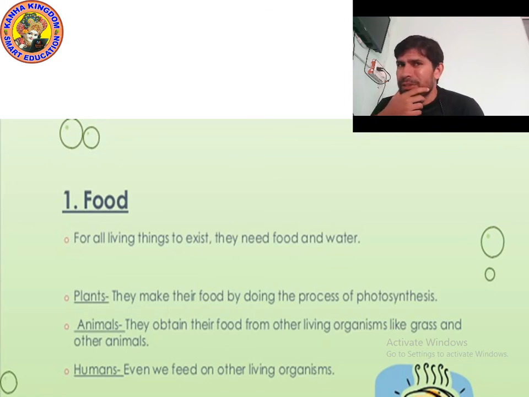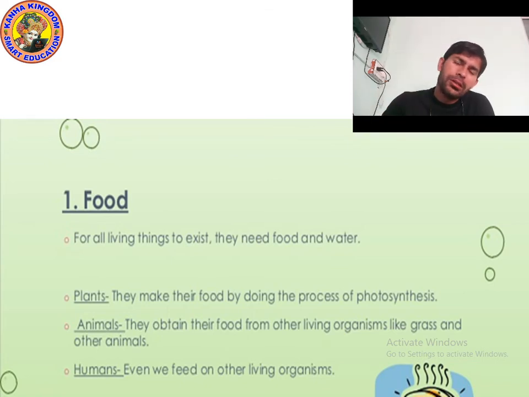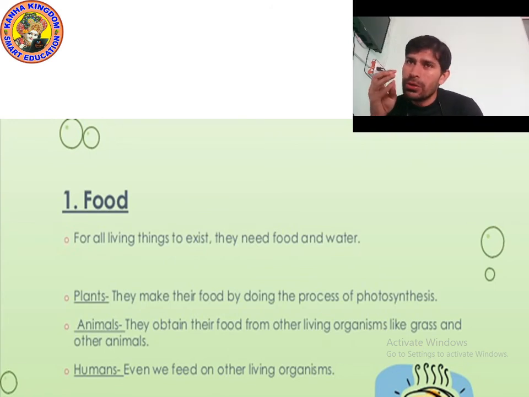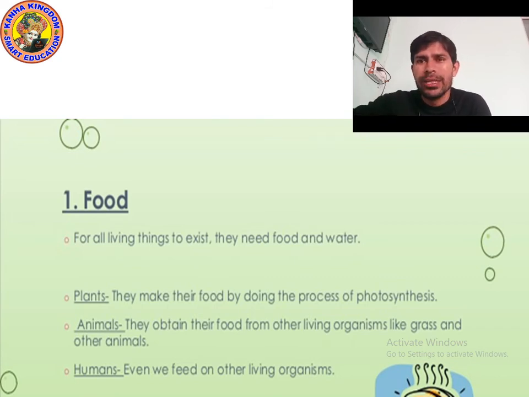So we eat different food. Okay, and dog is omnivorous, means not only dog eat chapati, milk, but also the dog eat the flesh. Okay. Now let's talk about the photosynthesis. Let's move on the next point.